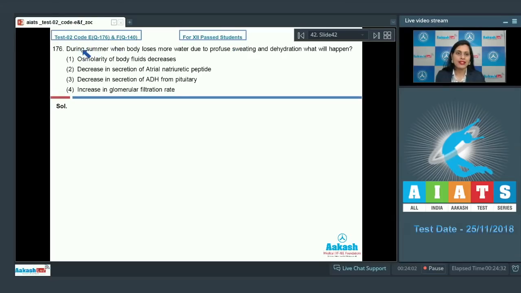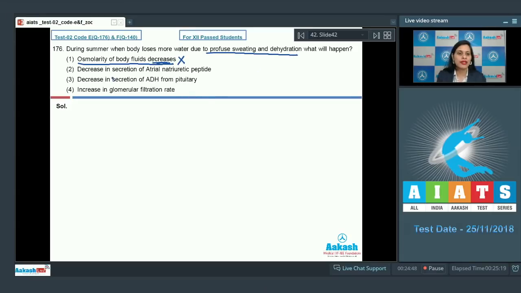Question number 176. During summer, when the body loses more water due to profuse sweating and dehydration, what will happen? The very first option given is osmolarity of body fluid decreases, and this is an incorrect option as the osmolarity of body fluid will increase due to this profuse sweating and dehydration.